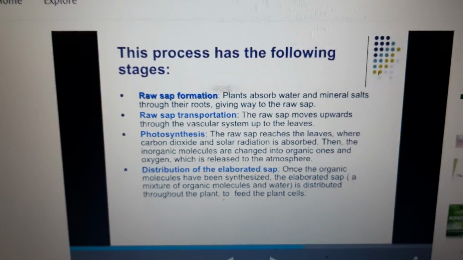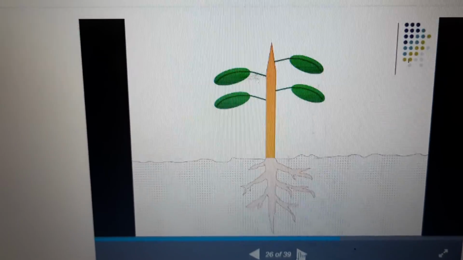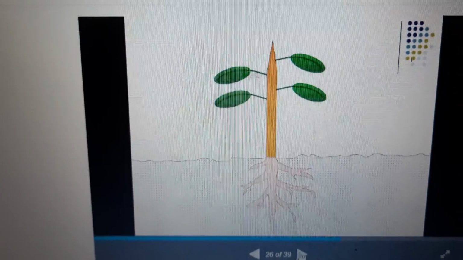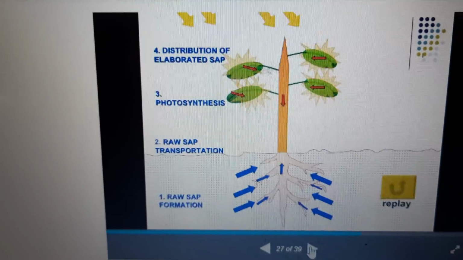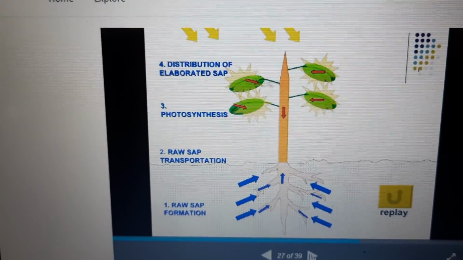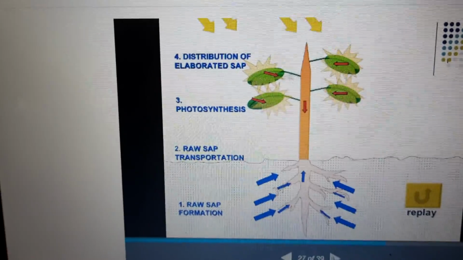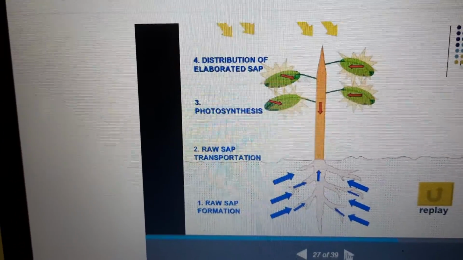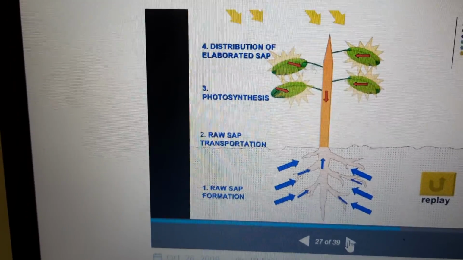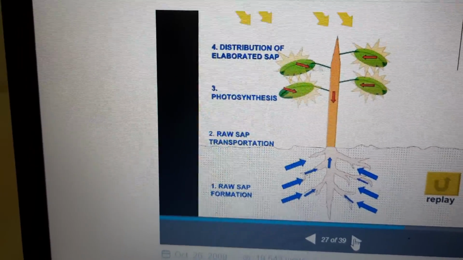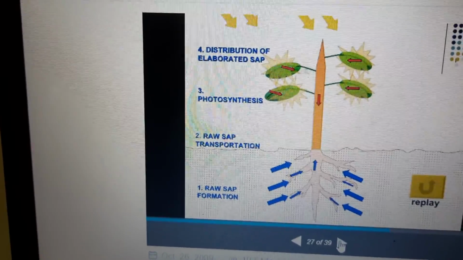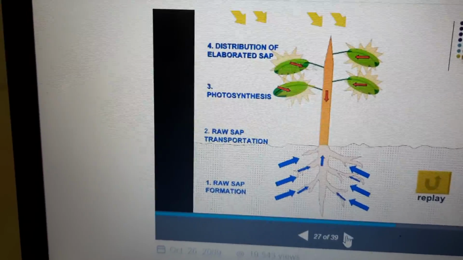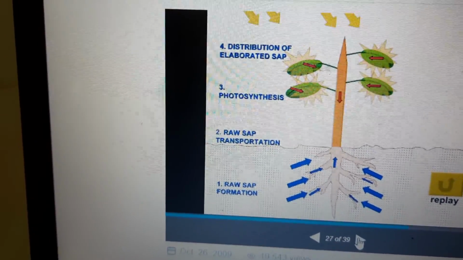First, underground, raw sap formation; then raw sap transportation up and down; then in the leaves, photosynthesis; then distribution of the elaborated sap.